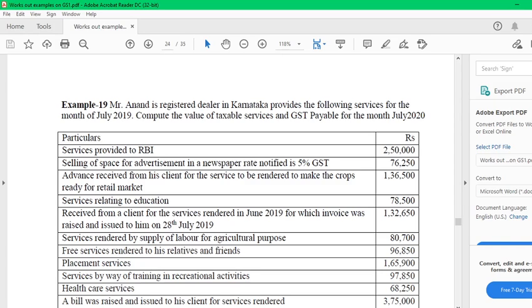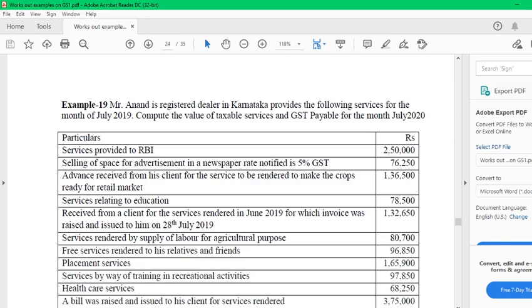Selling space for advertisement 5%, advance received from the client, course rendered to make crop ready for retail marketing. Service relating to education. Rent service from the client for service rendered in June, but in the month of July, 1,32,650, invoice is raised in July, but service related to June. Service rendered by supply of labor agriculture.